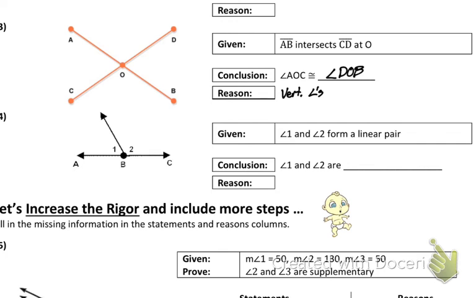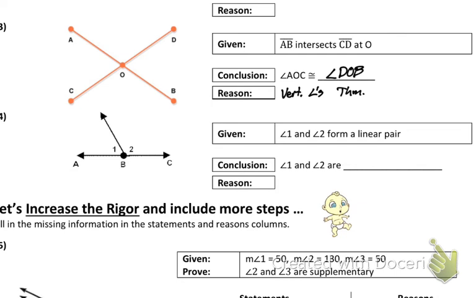Does anyone know what I'm attaching to it? What am I adding to it? Not just vertical angle. I have to say it comes from a certain part of this packet. Yep. Theorem. Vertical angle theorem. It's got to be the theorem. You can't just say there's vertical angles. You have to say we're using the theorem. The vertical angle theorem says that vertical angles are in fact congruent if they're across from each other.